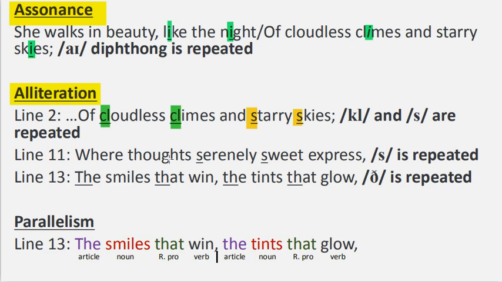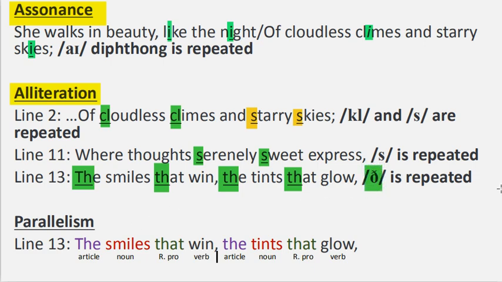Also in line 11, where thoughts serenely sweet express, serenely sweet, the repetition of the sound of the letter S. That is also an alliteration. Then in line 13, the smiles that win, the tints that glow. So we have the repetition of this consonant sound, the sound of the TH, the.